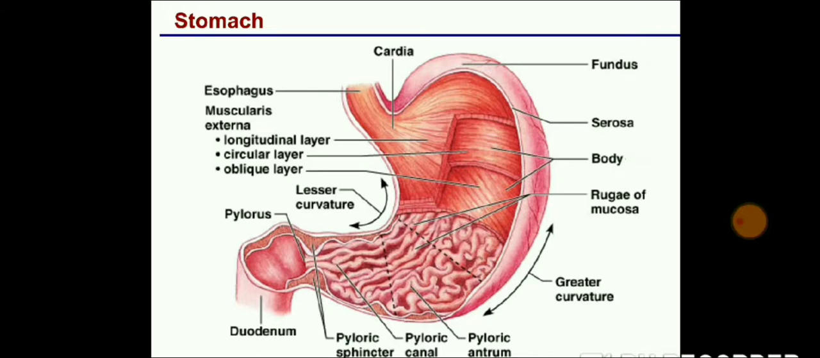Your head, that is the fundus, has serosa on it. Then the body, rugae, the outer structure. The lesser curvature is inside. Then the greater curvature, pyloric antrum, then pyloric canal, pyloric sphincter, and it ends at the duodenum. The duodenum is the end of the stomach, and the cardiac orifice is the beginning of the stomach.